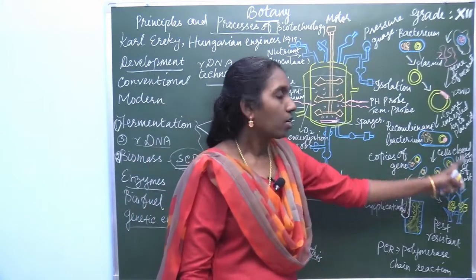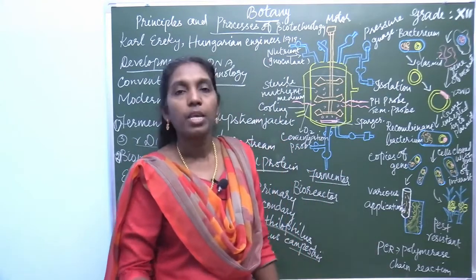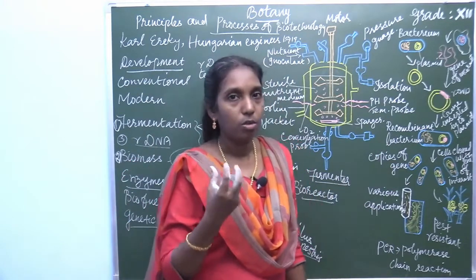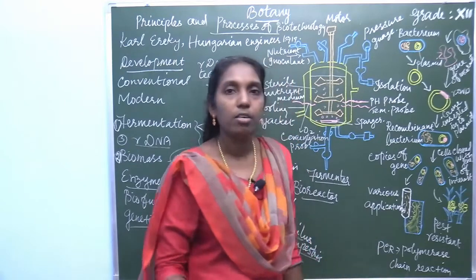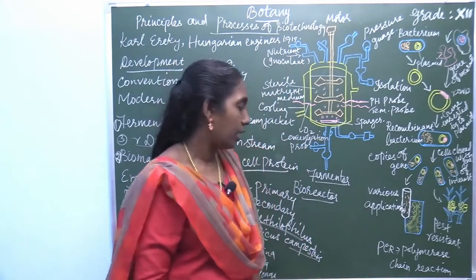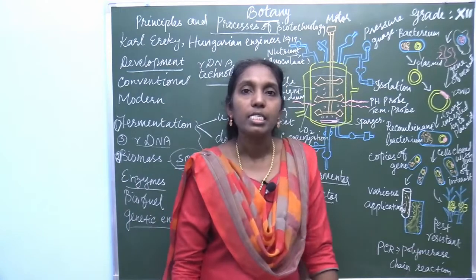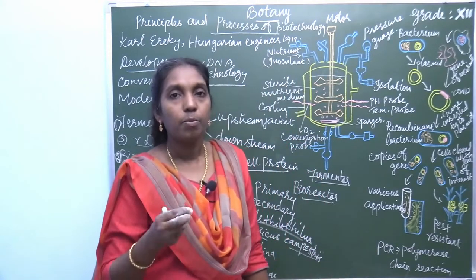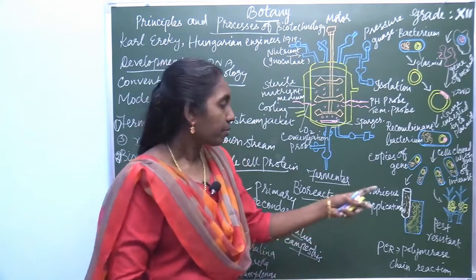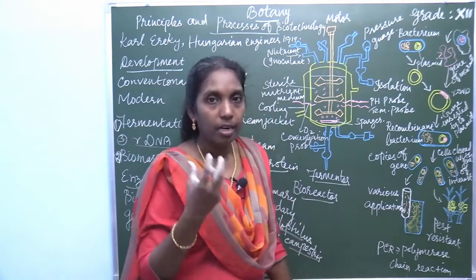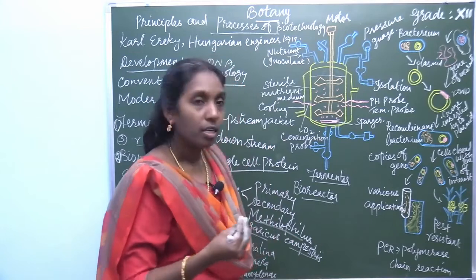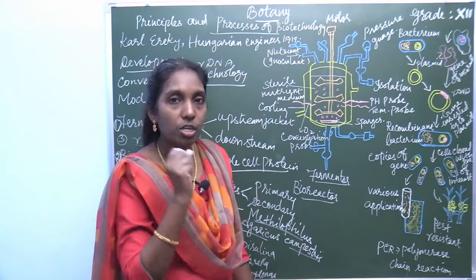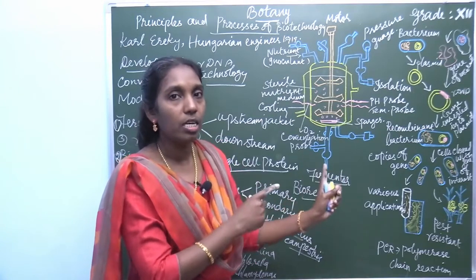For this they are using this technique. So the vector is very important. Sometimes vectors are not used for this preparation; they use another technique, PCR, that is polymerase chain reaction, which means multiplication of DNA, or the gene gun method. So insert it or shoot it directly into the cell.